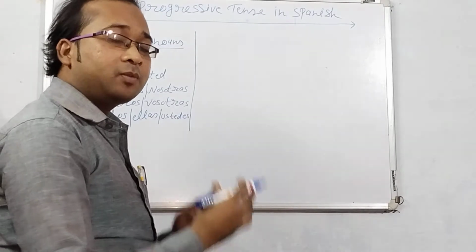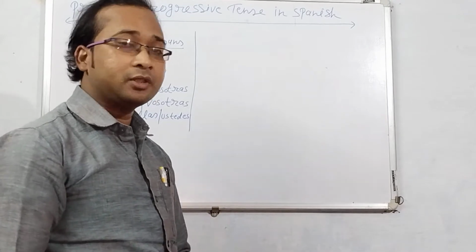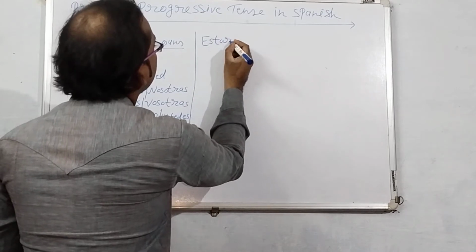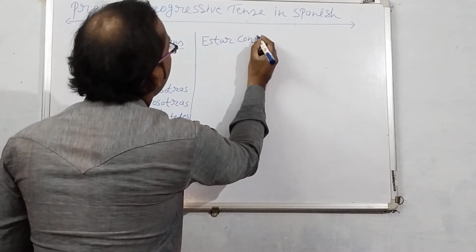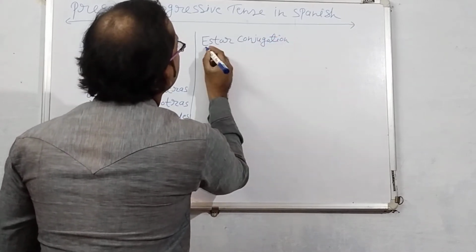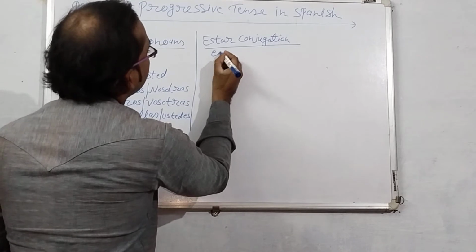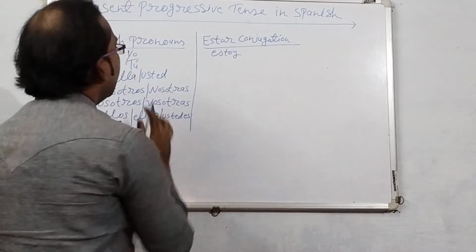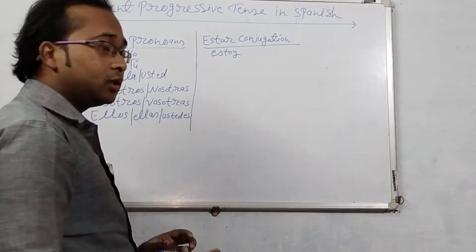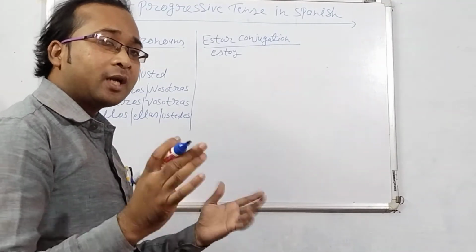Now, in front of Spanish pronouns, I would like to write the estar conjugations. Estoy. Actually, with yo, the estoy conjugation will be used. This is the estar conjugation. So now I expect that what I am explaining you are understanding.